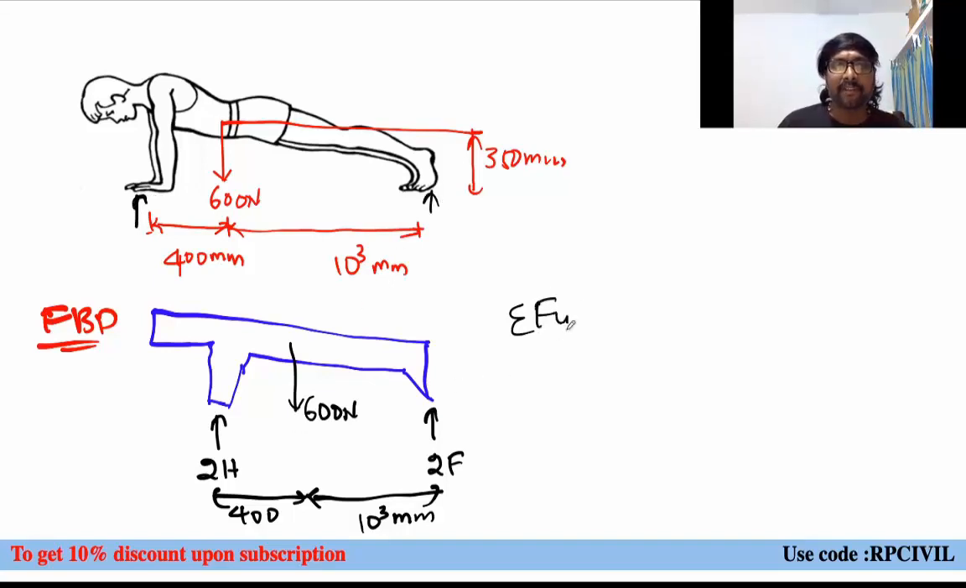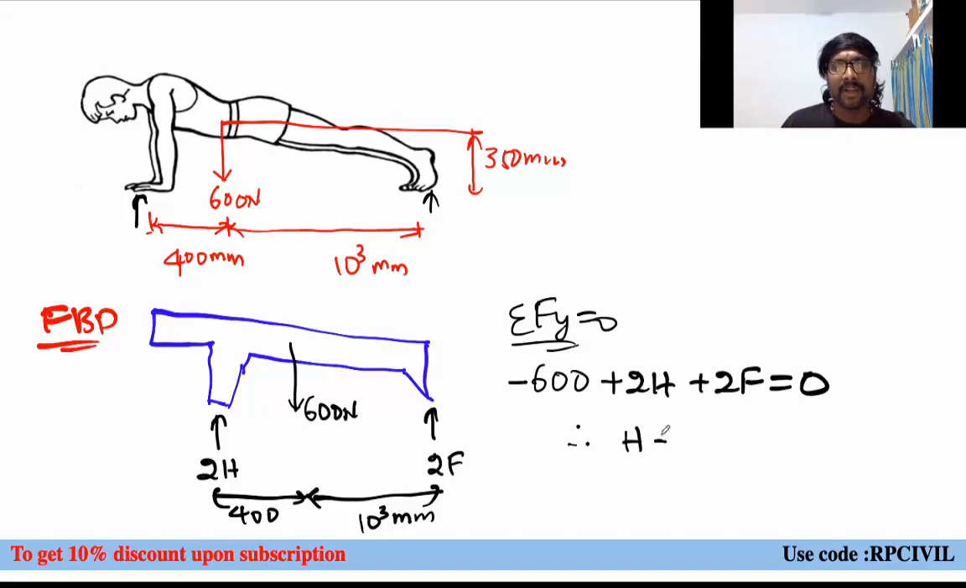So, sigma Fy equal to 0. If you observe, the downward force is 600 newtons. Let us say downward is negative, upward is positive, just for our convenience. 2H is upward, so plus 2H. 2F is upward, so plus 2F equal to 0. Therefore, what is the relation we can get now? H plus F equal to 300. This is equation number 1.